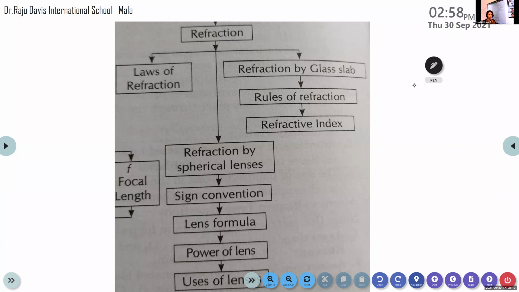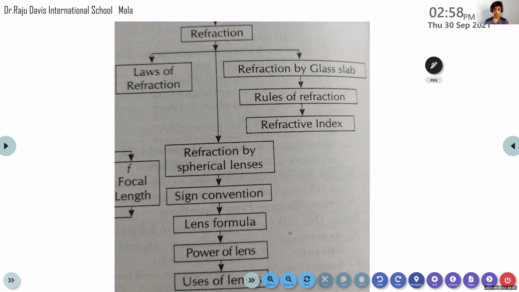Incident ray, normal, and refracted ray at the point of interface. The point of interface means the separation between the two media. Here we consider two media, one a rarer medium and the other a denser medium. So at the point of interface, all lie in the same plane. This is what is known as the law of refraction. Then what about the second law of refraction?